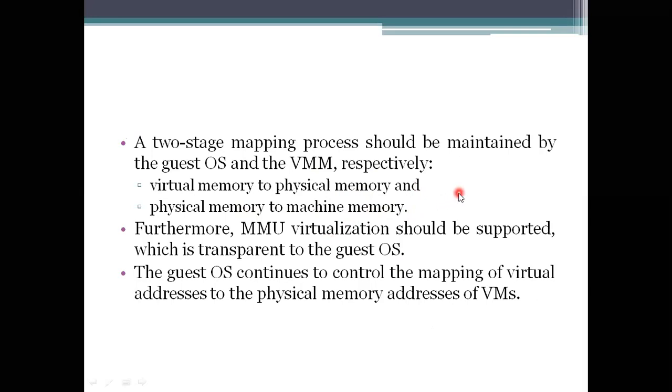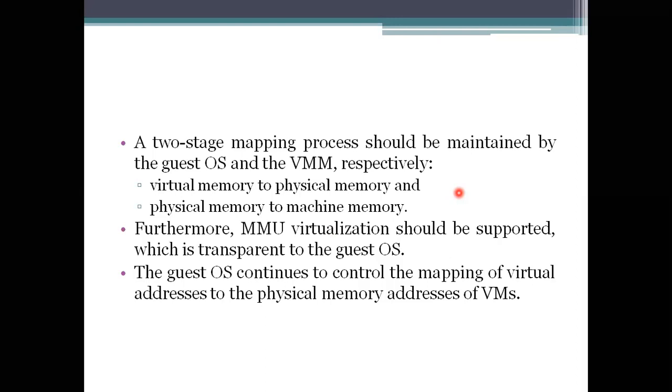But to perform a virtual mapping, we need to take the virtual memory address and then the physical memory address. Virtual memory is mapped with the physical memory, and at last the physical memory has to be mapped with the machine memory that we are using here. So for this, we need to maintain all these things.